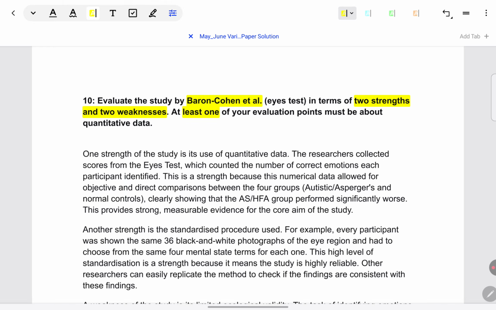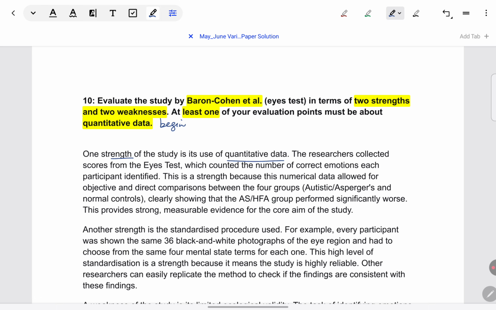Here you can see at least one of the points must be about quantitative data. We definitely have to cover quantitative data. Again, preferably begin with it. Not compulsory, you can take it later, but ideally take that as the first point. Follow the PEEL structure. I have covered the PEEL structure in too many videos, so you can watch any of my past videos. Some dedicated videos are also there for essay questions. You'll definitely find what the PEEL format is, or you can visit my website also, cielevels.excellingpsychology.com. You'll find the PEEL format there as well.